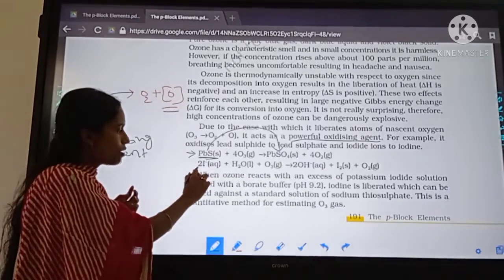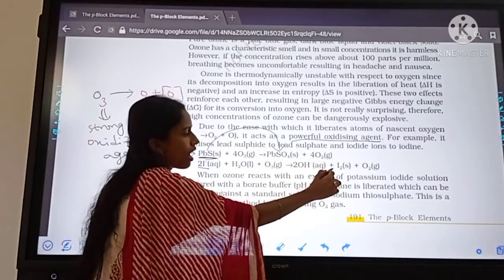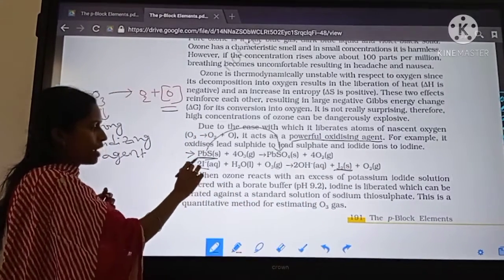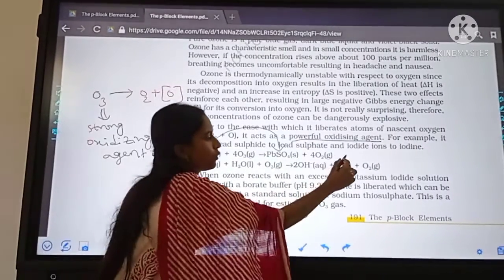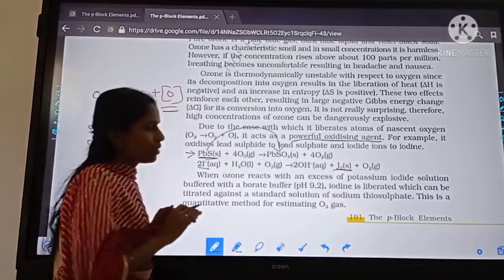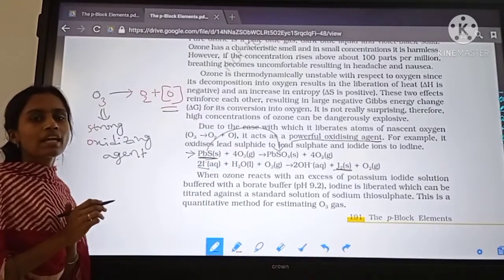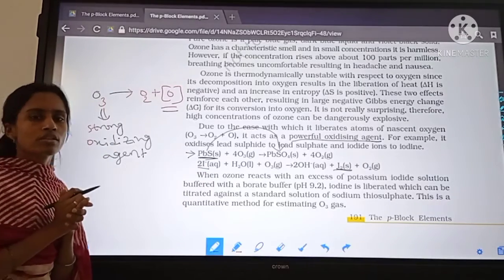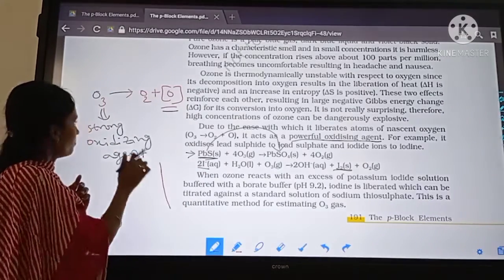And next, I minus is converting into I2. I minus is in the -1 oxidation state, and I2 is in the 0 oxidation state. So the oxidation number increased. So this is acting as a strong oxidizing agent.